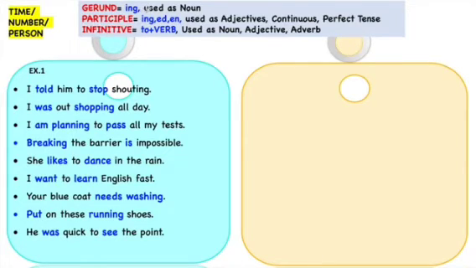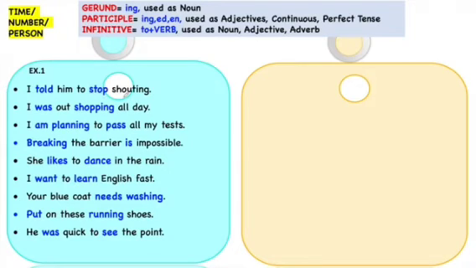Gerund uses the ing form, which is used as a noun. Participle also ends with the ing form, or ed or en. It is used as an adjective, or in continuous tense or perfect tense. And infinitive is to plus verb. It's used as a noun, adjective or adverb.